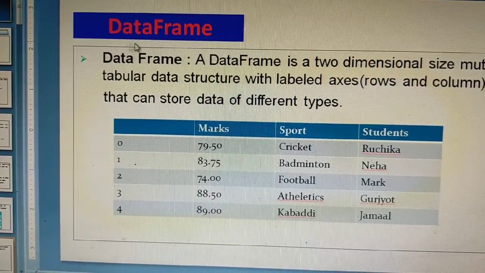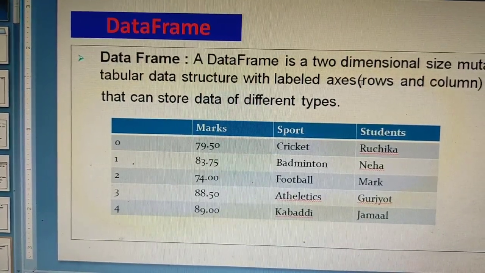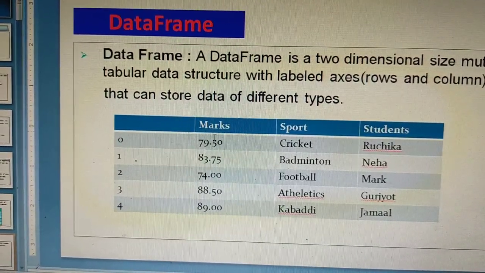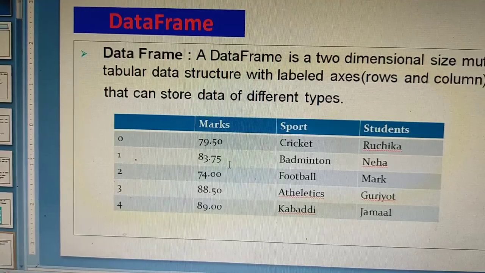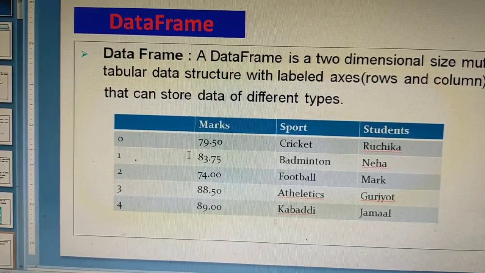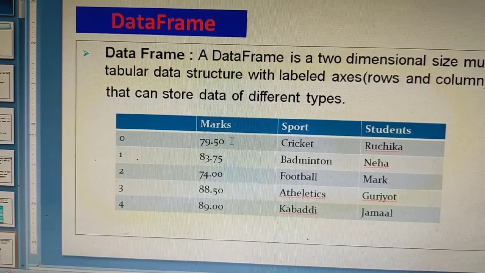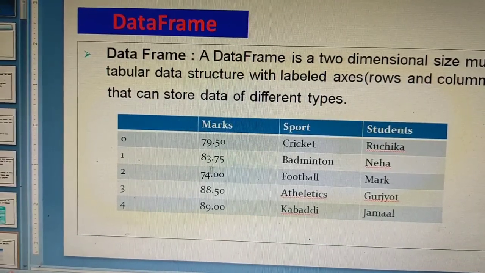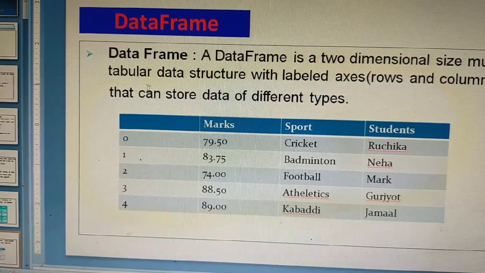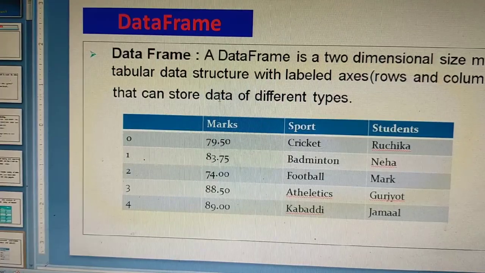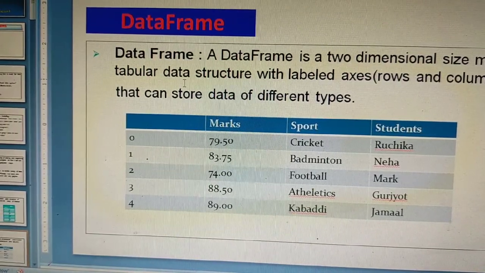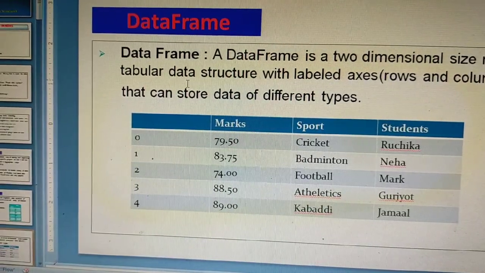Next is the data frame. Data frame is a two-dimensional data structure where data is organized in a tabular manner containing several rows and columns. You can see here it is in a tabular manner with 5 rows and 3 columns. It may be any number of rows or any number of columns. This type of structure is called data frame structure, where data is organized in a tabular manner.